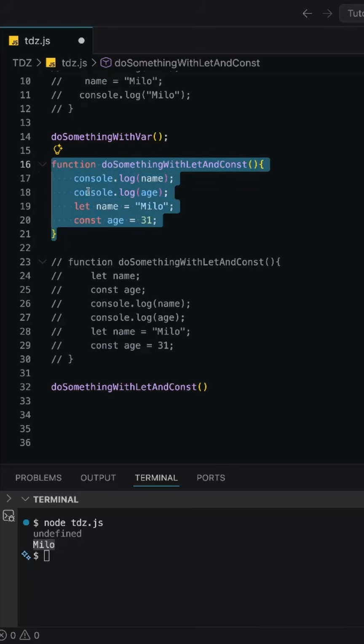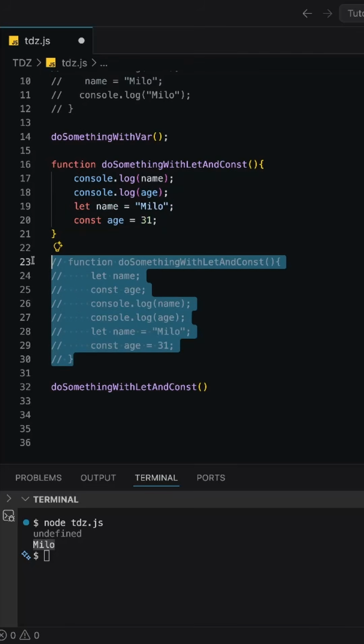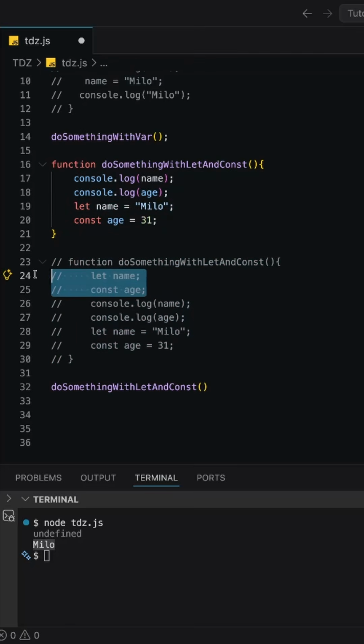Consider this function. We are trying to print the value of name and age before they are declared and initialized. Internally, JavaScript will do something like this. Now these two are not valid JavaScript expressions. The thing I'm trying to convey cannot be visually represented with code because let cannot be redeclared again and const needs to have assignment in the same line. But something along this line happens internally.